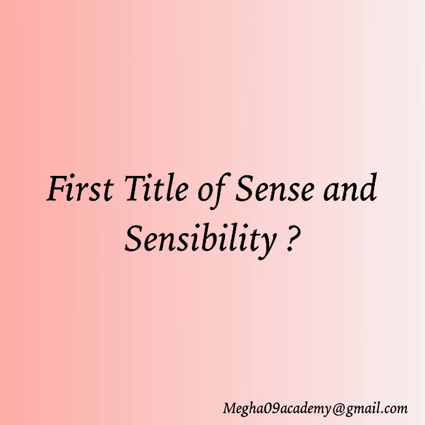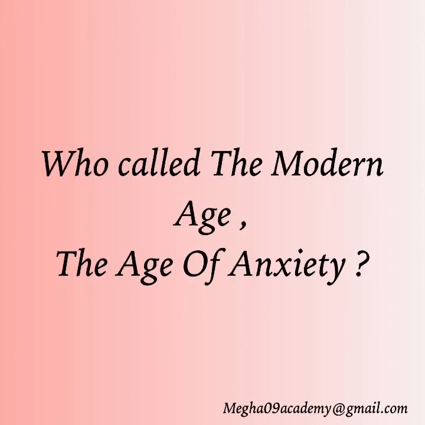Next question is: first title of Sense and Sensibility. So the title is Elinor and Marianne. So this is about two sisters, and this text was published in 1811, and it was written by the famous writer Jane Austen.